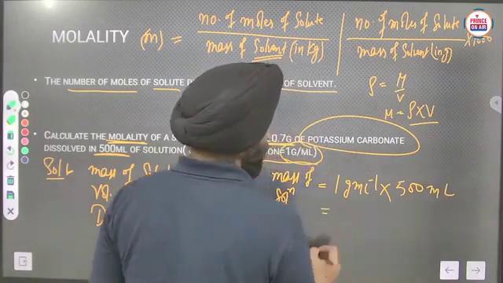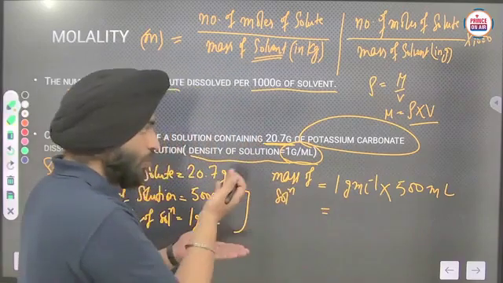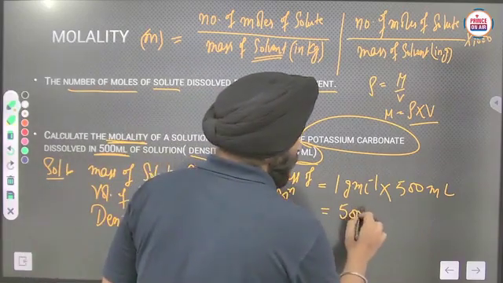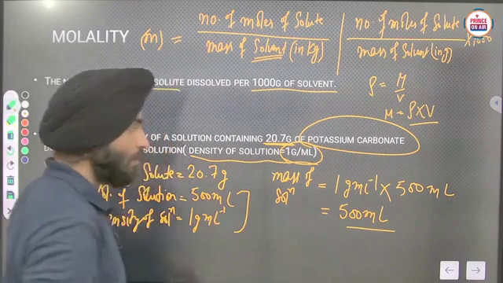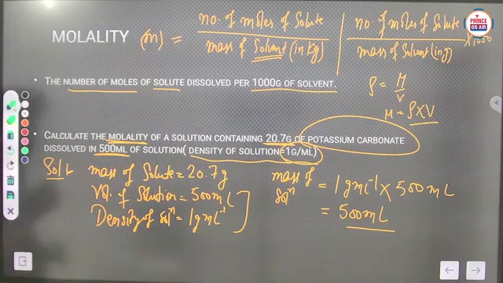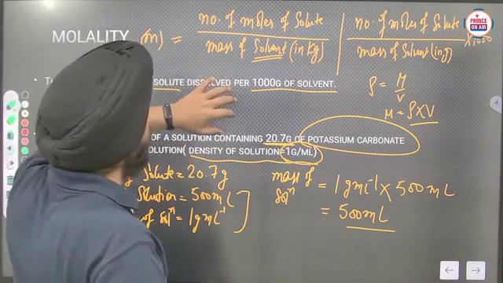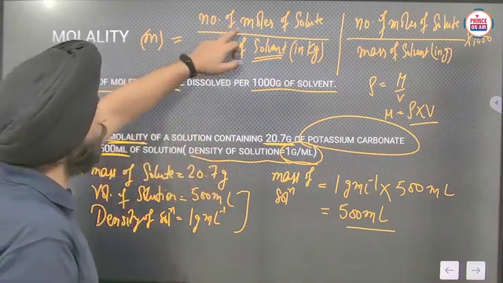So the mass of solution will become 500 gram. Clear? Now we need to calculate the mass of solvent and number of moles of solute.